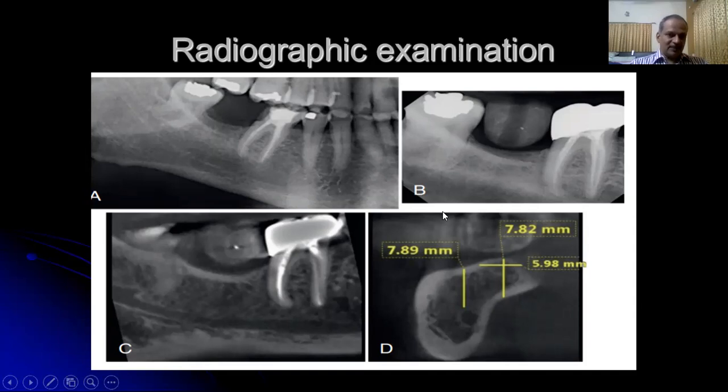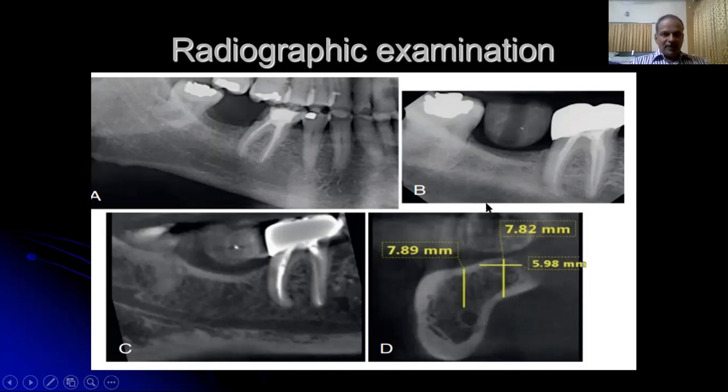These standard radiographic projections include two intraoral projections and two extraoral projections. The intraoral projections are intraoral periapical radiographs and occlusal radiographs, and the extraoral projections include panoramic radiographs and lateral cephalometric radiographs. The more complex radiographic projections include conventional X-ray tomography, computed tomography, and cone beam computed tomography.